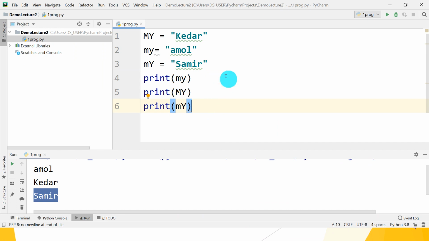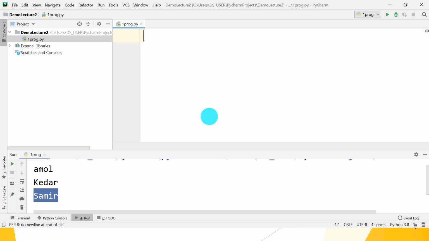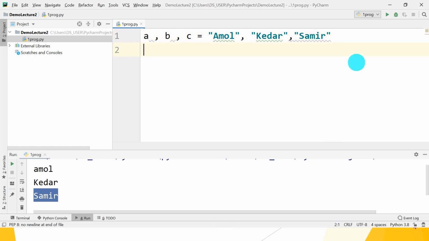Okay, so what we want to do, we want to assign. So just remove all this code, delete it. Again, suppose a comma b comma c is equal to first Amol, comma second Kedar, comma third Samir. Okay, so let's check whether it works or not.